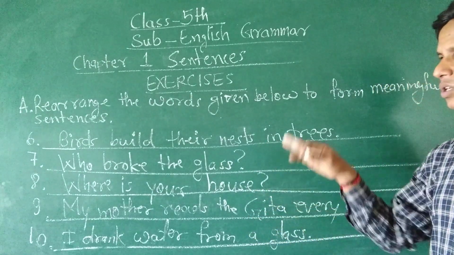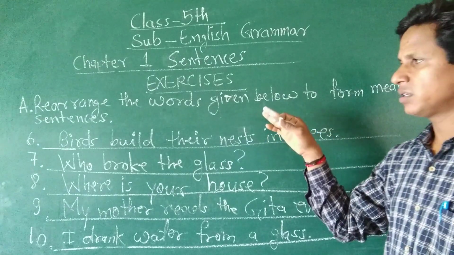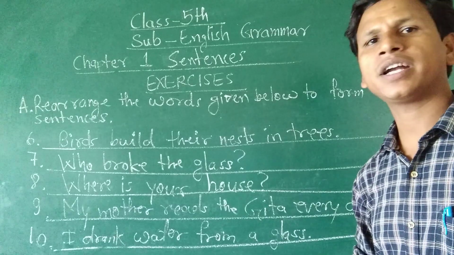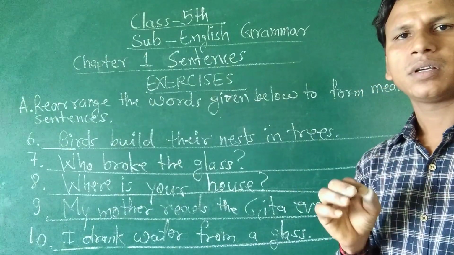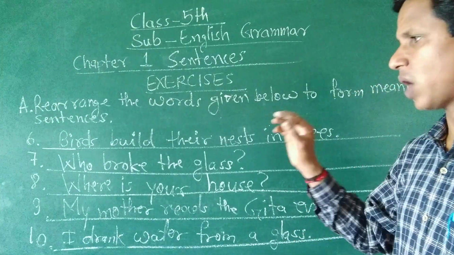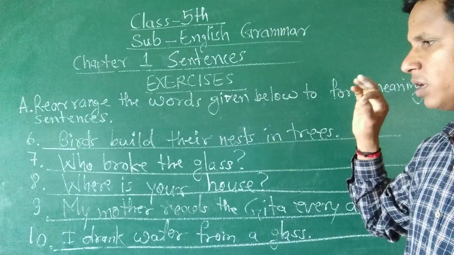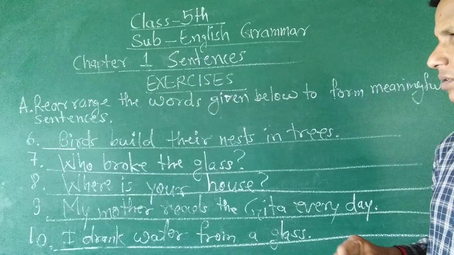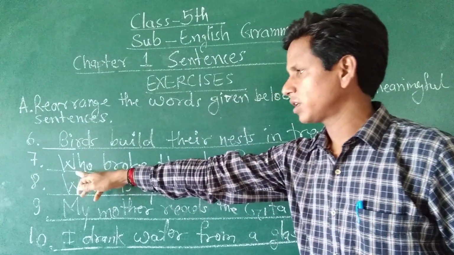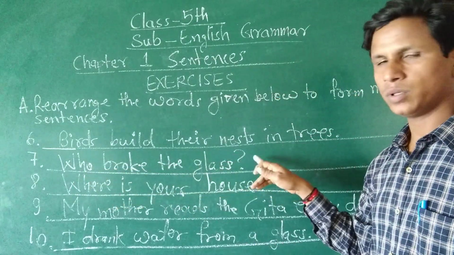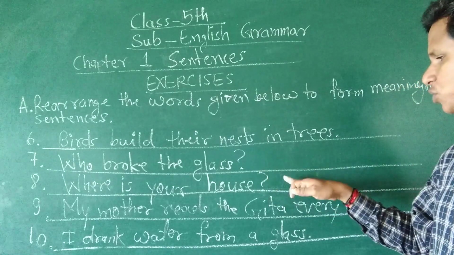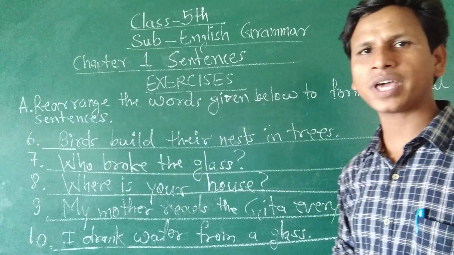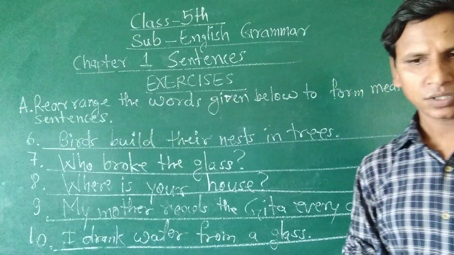Okay, so you have to write sentences from 6 to 10 in your book, and keep in your mind that you have to write same to same from the board. Okay, write capital letters properly and give punctuation marks, full stop or question mark, properly in your book. Okay, write fast.